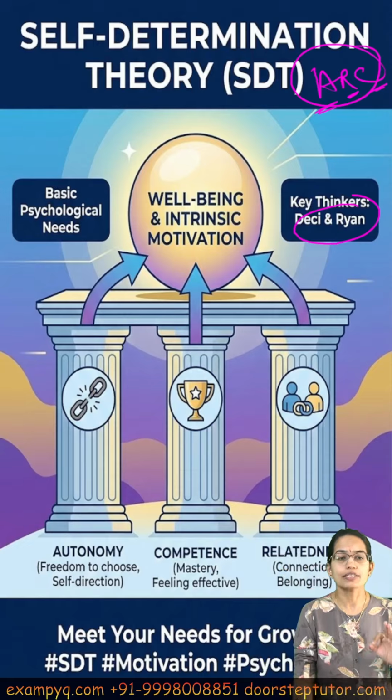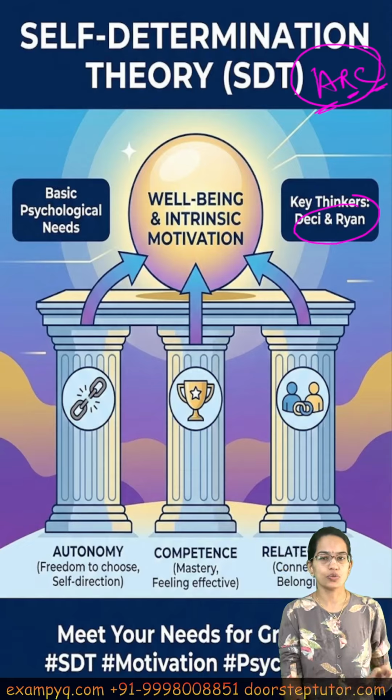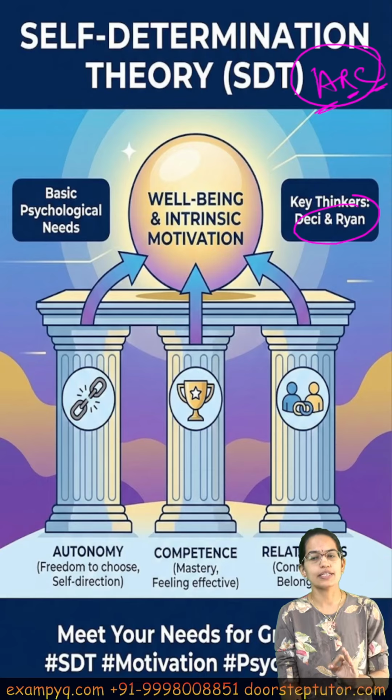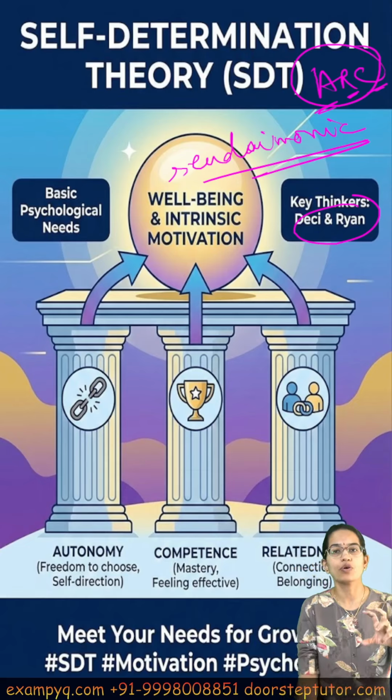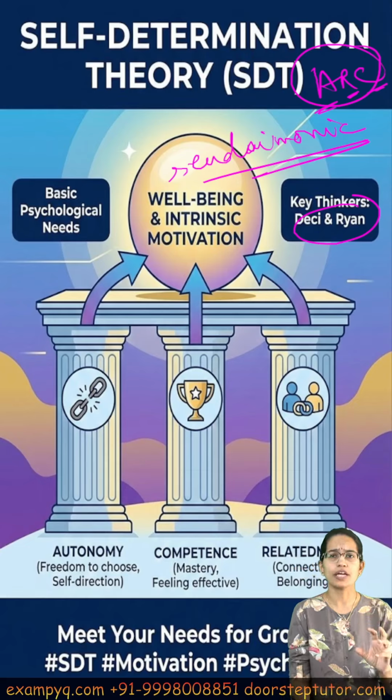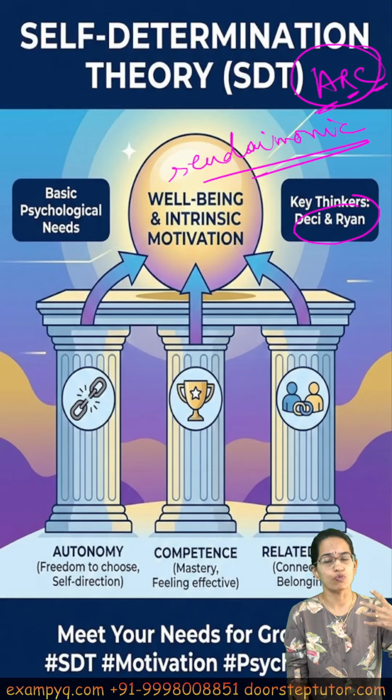Now, what is really important in self-determination theory, besides this, is to understand that this theory works towards the concept of eudaimonic happiness. Eudaimonic happiness we have covered in a separate lecture, where we focus on a virtuous life, where we derive pleasure in what we are doing. So a life fulfilled with what you have done and deriving pleasure from it is what is eudaimonic happiness, and self-determination theory is based on the idea of the eudaimonic theory of Aristotle.